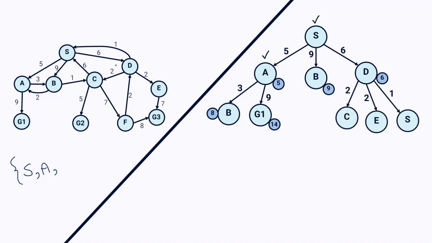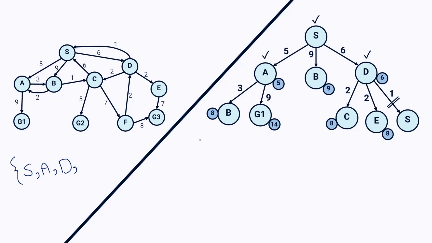According to the left side, node D has 3 children, C, E, and S. So I have to calculate the value of G: 6 plus 2 is 8. Before that, let's mark D and add it to my visited list, then calculate G. For C, that would be 8. For E, that would be 6 plus 2, 8 again. But about S, because S is already in my visited list, I don't calculate the value of G for S and consider it a dead end, because if I expand this node, I will be stuck in a loop and it's not an efficient path.